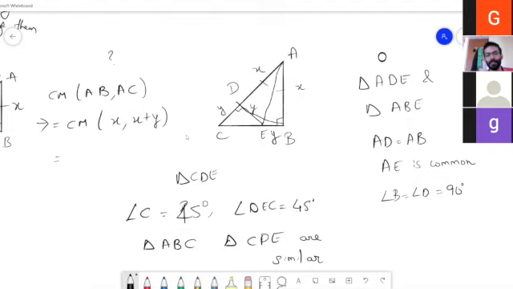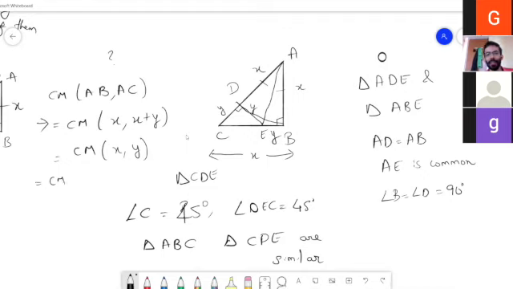Exactly. If there's a common measure for AB and AC, that is the same as a common measure of x and x plus y. It is the same as a common measure between x and y. This whole thing is x, and this whole thing is y. Can you simplify it further?